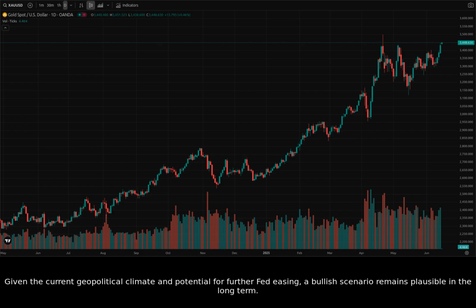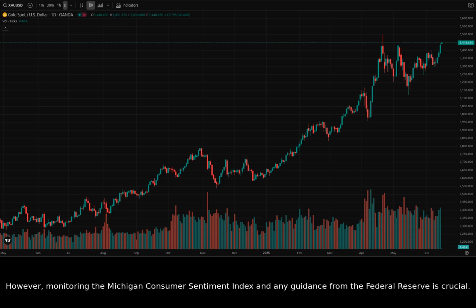Given the current geopolitical climate and potential for further Fed easing, a bullish scenario remains plausible in the long term. However, monitoring the Michigan Consumer Sentiment Index and any guidance from the Federal Reserve is crucial.